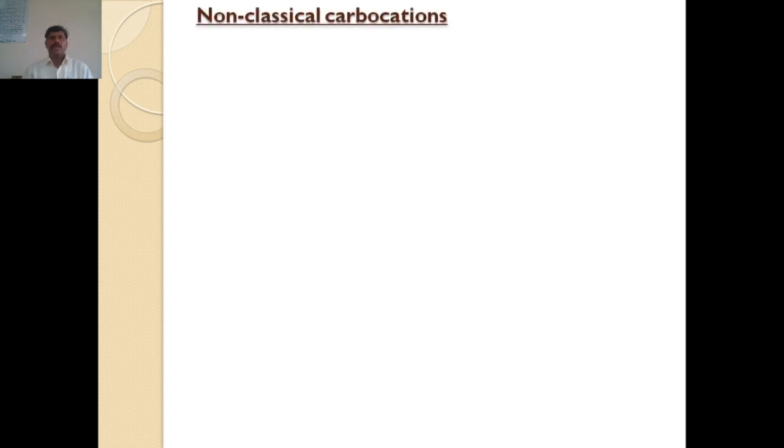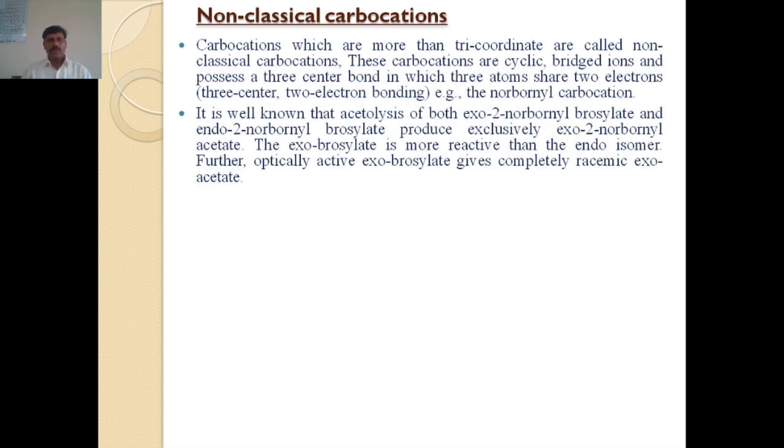The next application of carbocation is the non-classical carbocation. What is a non-classical carbocation? Carbocations which are more than tricoordinate are called non-classical carbocations. These carbocations are cyclic, bridged ions and possess a 3-center bond in which 3 atoms share 2 electrons.